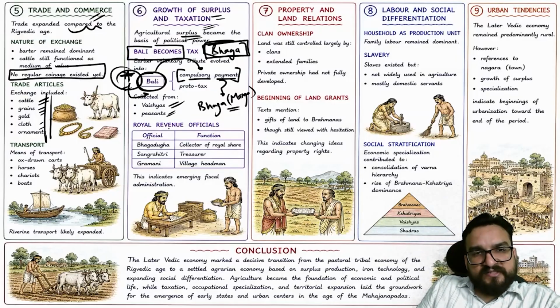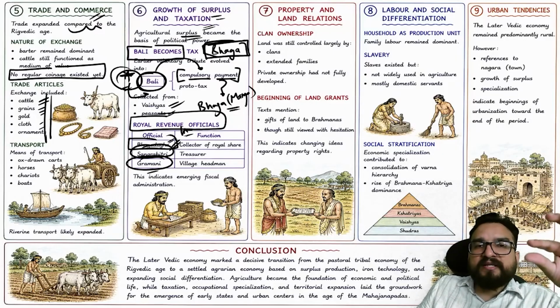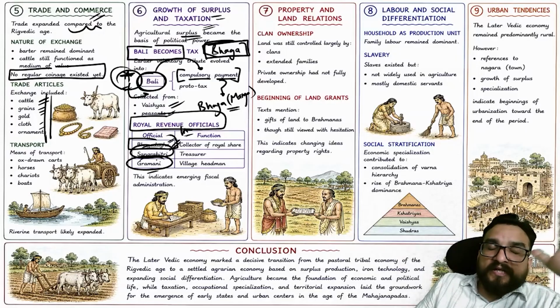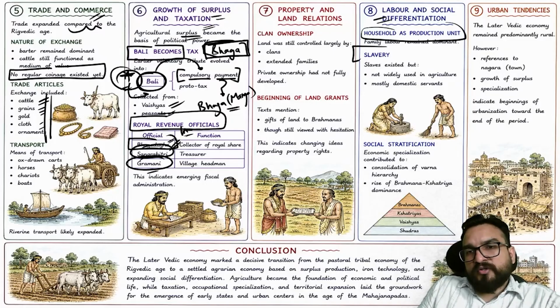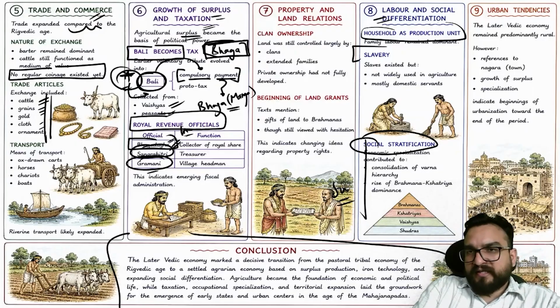Collected from Vaishyas, peasants. Royal revenue officials as well, we will find, like Bhagaduga, Sangrihitri. That means they are talking about the pre-Mauryan framework, and in the Mauryan time period they became important. Gramini, right? You just have to write one word: the officials were becoming more elaborate than in the Rigvedic age. Then labor and social differentiation was there. Household was a production unit. Social stratification was there, which we will understand in society. And you can write the conclusion like this here in economy.